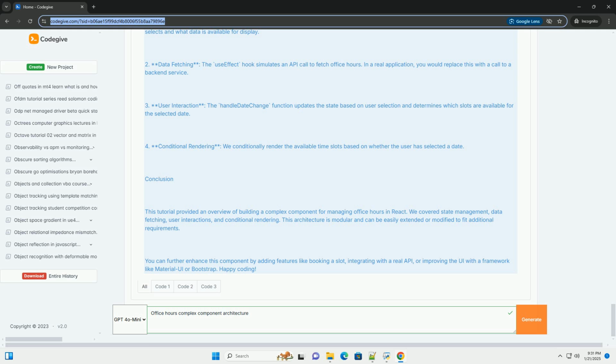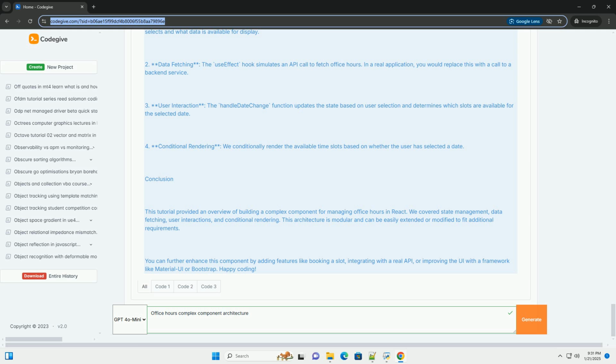3. User interaction. The handleDateChange function updates the state based on user selection and determines which slots are available for the selected date. 4. Conditional rendering. We conditionally render the available time slots based on whether the user has selected a date.